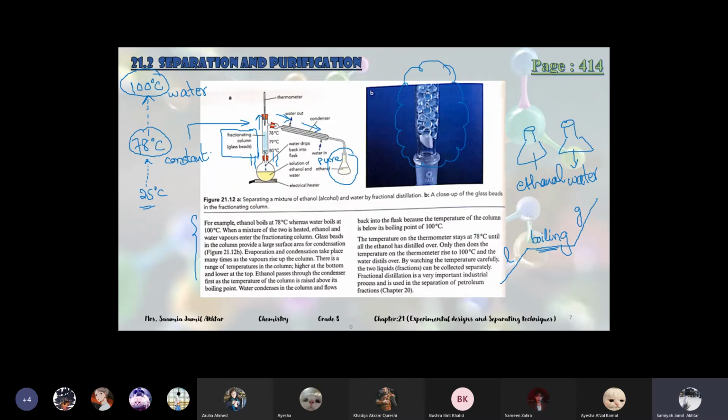So these glass beads stop liquid water from going into the condenser. They stop the passage of liquid water and send it back. They will not allow any liquid substance to move up. They only allow the vapors to go up. So this is the purpose of these glass beads. See the glass beads. Let me highlight it.